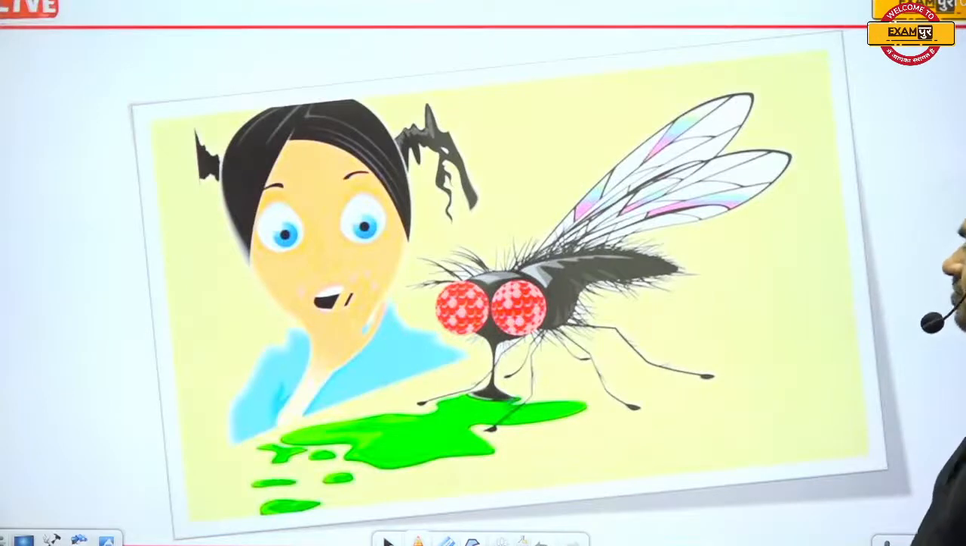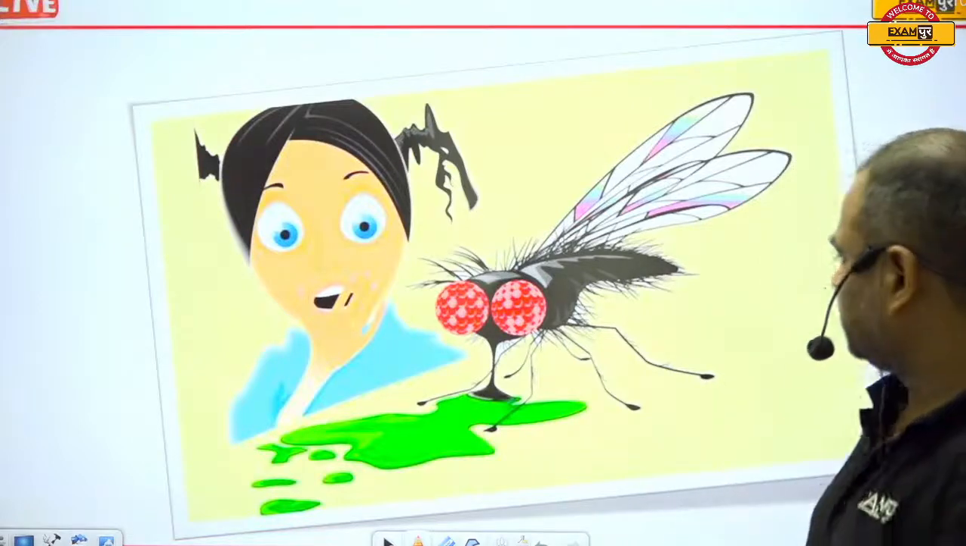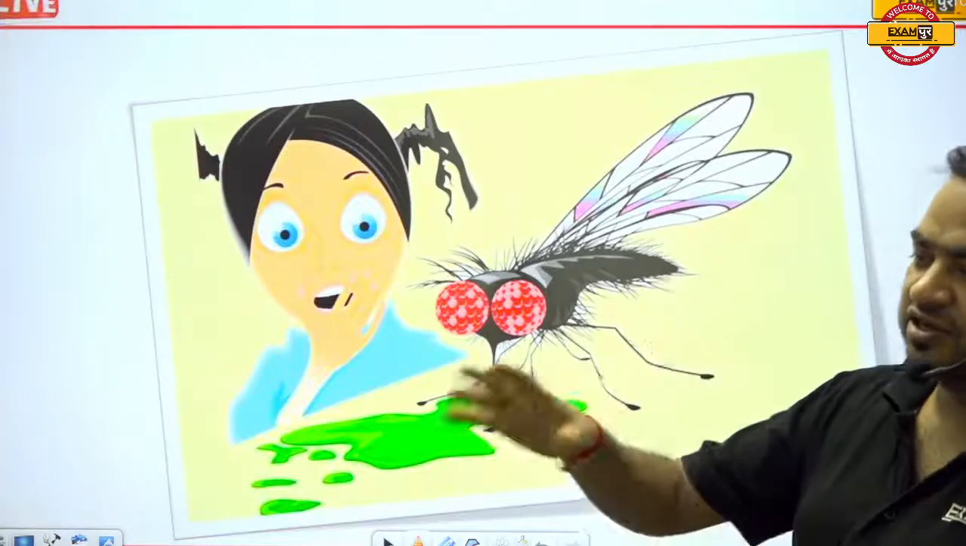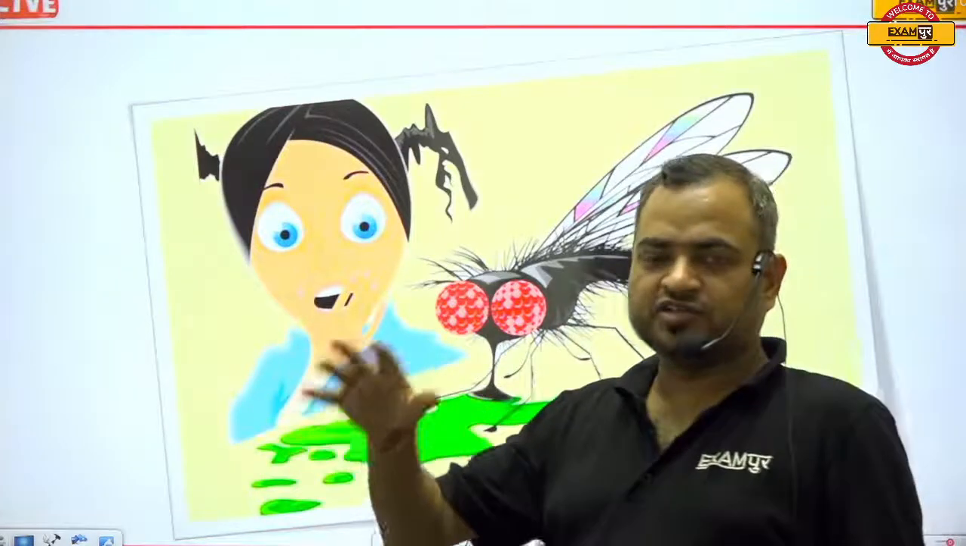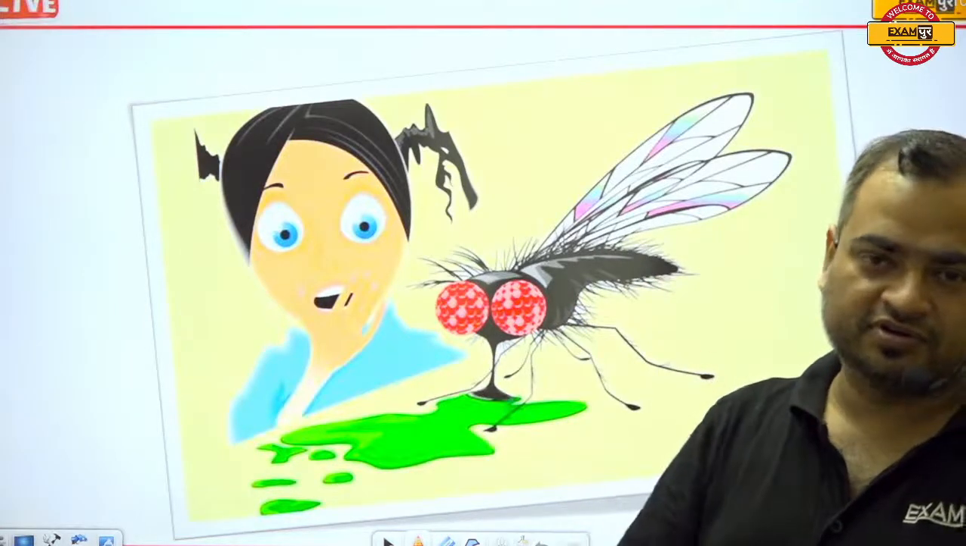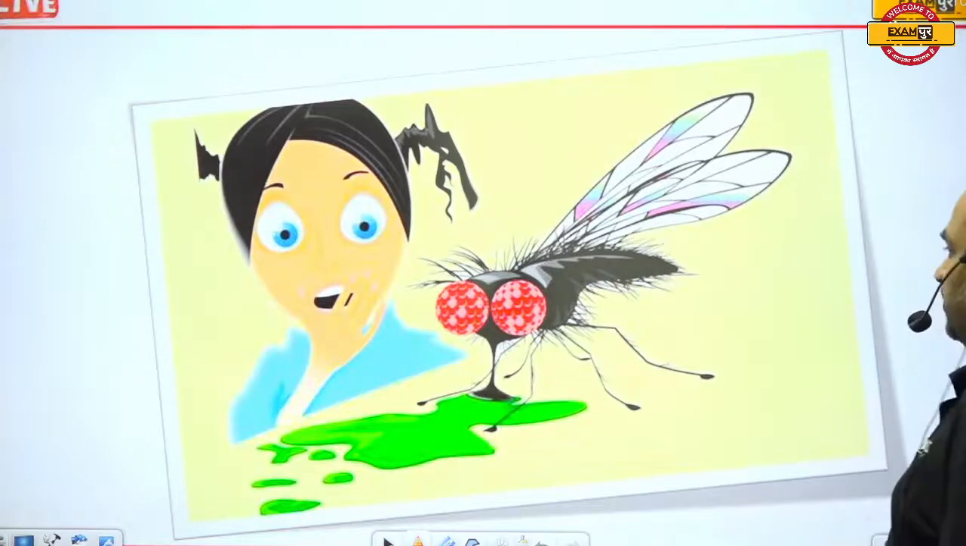Here you can see that this fly just sits on very dirty places and picks up bacteria, and after some time it leaves those bacteria on your food, and you intake that food, and then you suffer from typhoid.